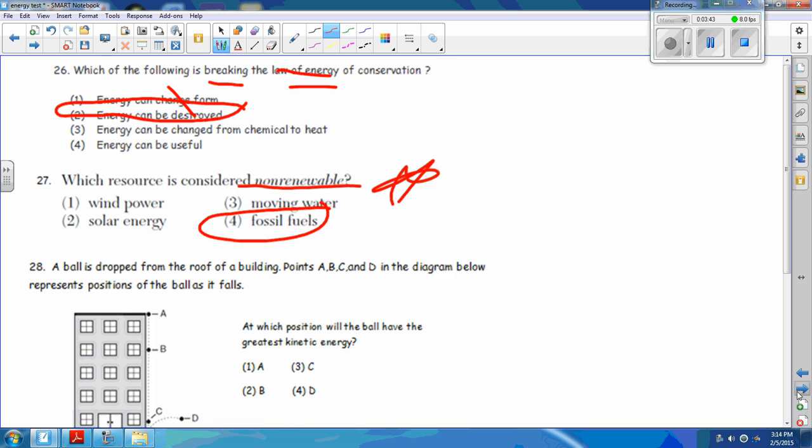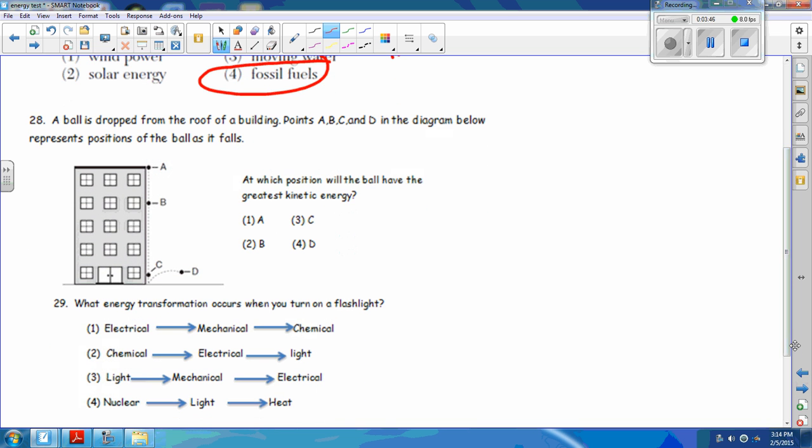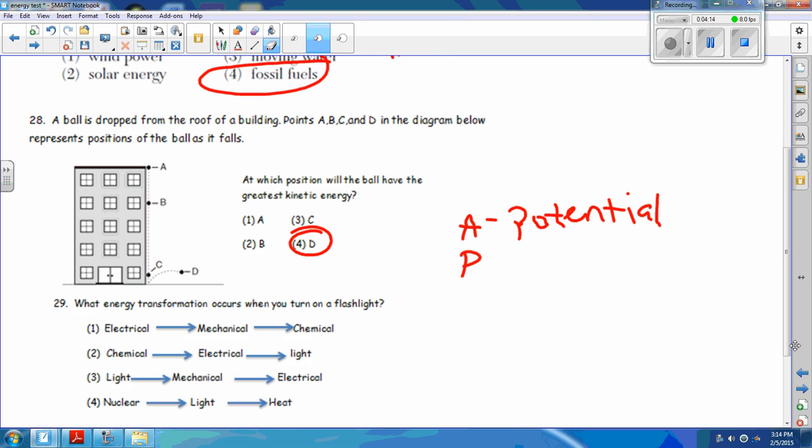A ball is dropped from the roof of a building. Points A, B, C, and D in the diagram represent positions of the ball as it falls. Greatest kinetic energy would want us to have the greatest motion. So the greatest potential is A. It's speeding up, speeding up, speeding up, and then you get to C. It's moving the quickest. And then it hits the ground and bounces back up. Well, at D, it's gaining some potential energy. So the most kinetic would have to be C. Right before it hits the ground, it's going to have the greatest amount of kinetic energy.